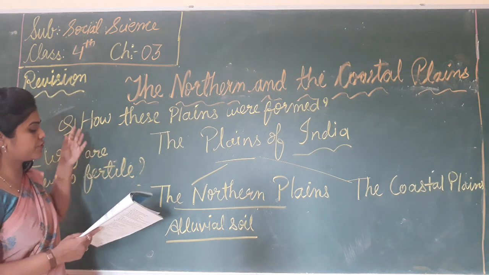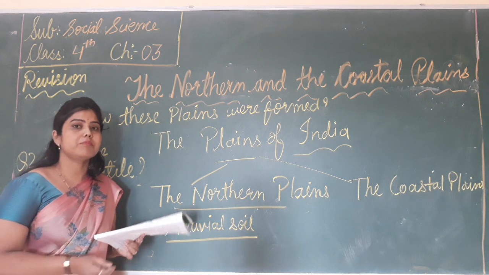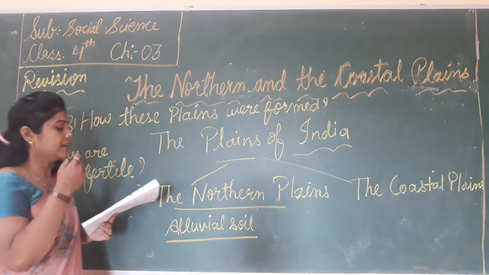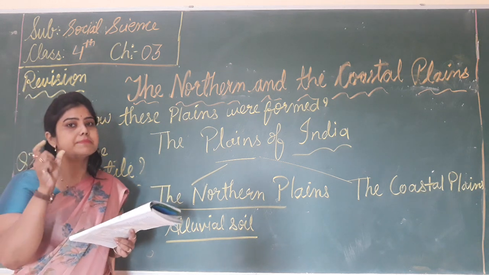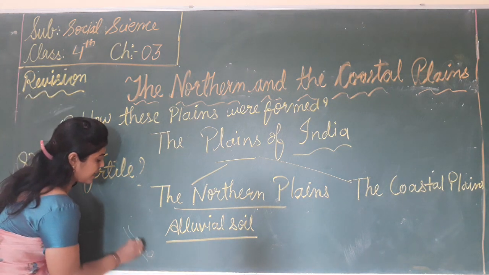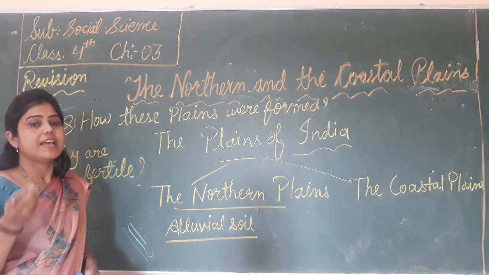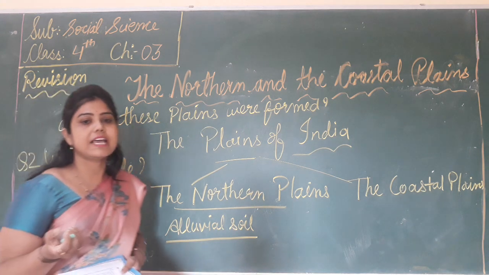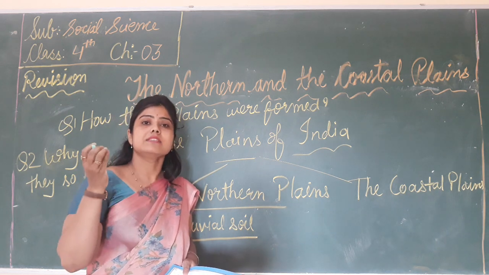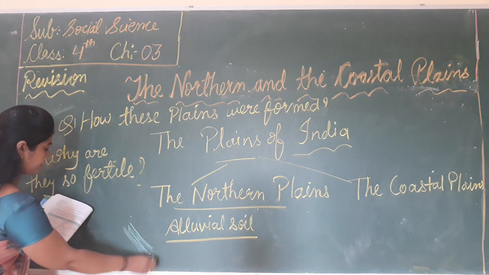How were these plains formed? Yes, these plains were formed by the rocks, minerals, sand and silt deposited by the rivers. Because the rivers that flow in the Himalayas bring sediments. And in these sediments there are sand, rocks, minerals and silt that are deposited by the river.